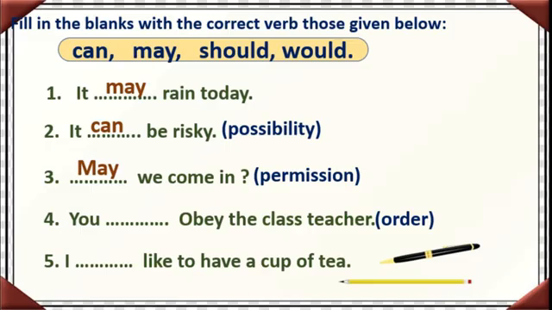Permission. Next one, you dash obey the class teacher. Here order is there. We have to use the word that is for the order. You should, isn't it? You must, you should obey the class teacher. Next, I dash like to have a cup of tea. Yes, I would here. I wish, I would like to have a cup of tea. Got these, students? Nice.